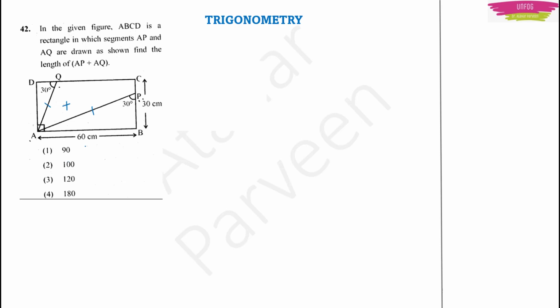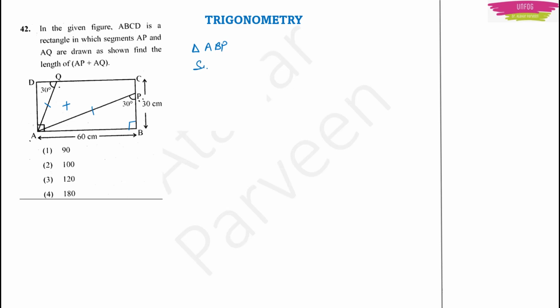For that, see, there are two right angled triangles here, and the two sides they are asking for are the hypotenuses of those two right angled triangles. So in right angled triangle ABP, this is a right angle. Now this angle P is 30 degrees. Its opposite side will be AB.